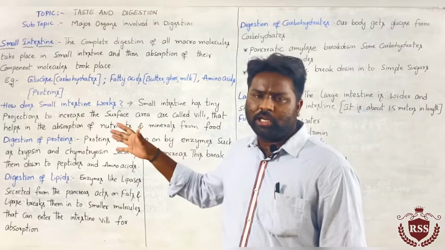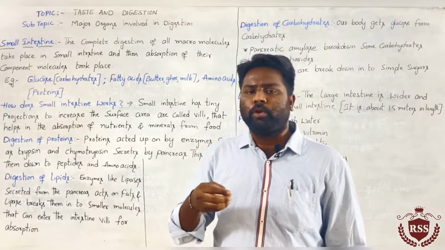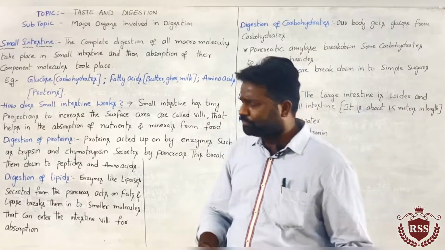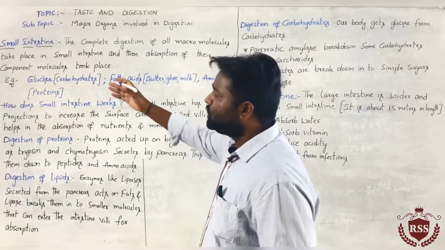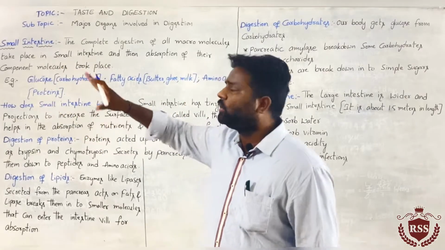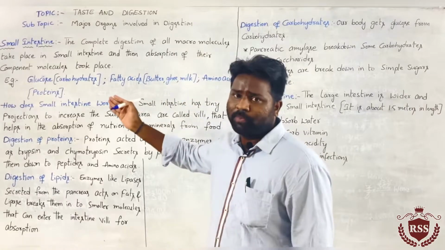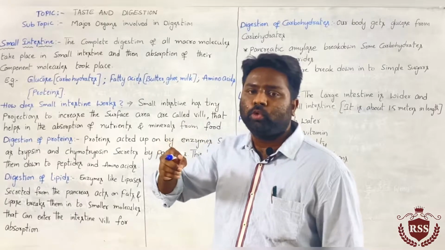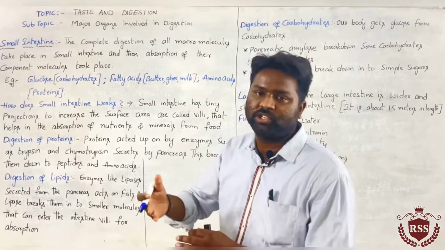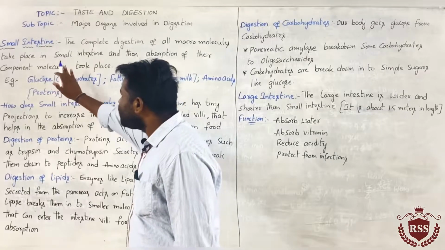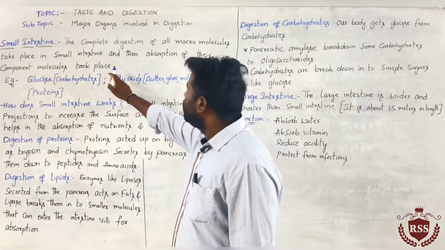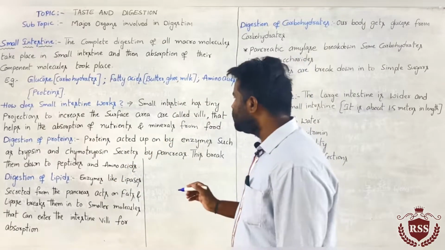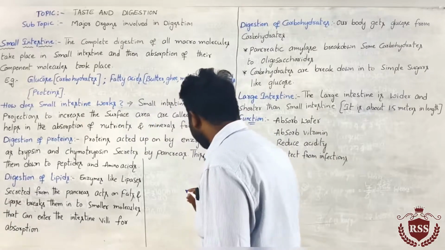In the small intestine, the maximum juices are produced by the accessory organ pancreas. In the small intestine, complete digestion of all the macromolecules takes place. Pancreas releases some juices to aid the functioning of digestion. In the small intestine, absorption of the components also takes place.